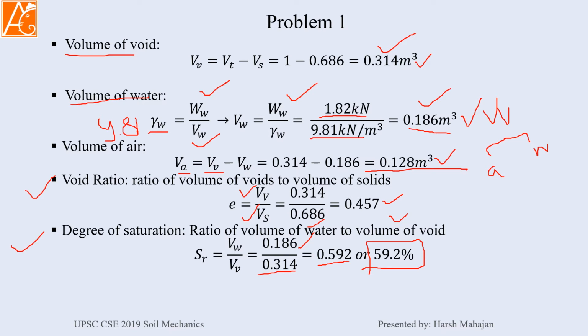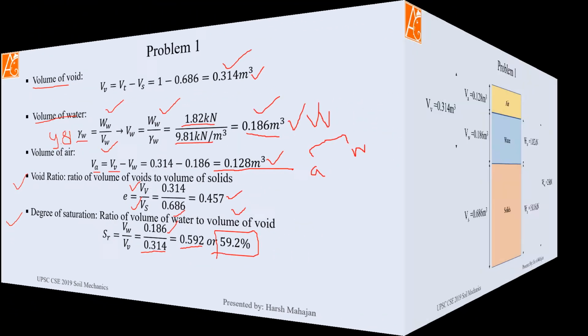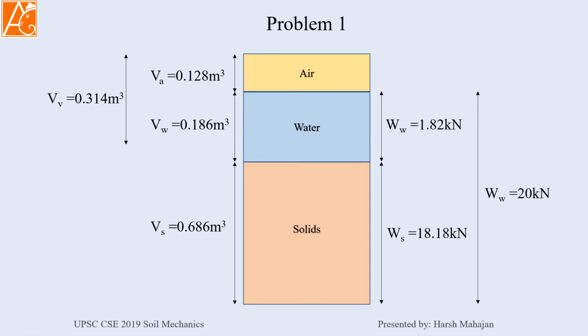But at last you have to give this figure also. So you see this is the three-phase diagram: solids, water and air. Now air does not have any weight, but weight of water is 1.82 and weight of solid is 18.18, which is a total of 20 kilonewton. So this is WT, weight of total soil, which is 20 kilonewton.